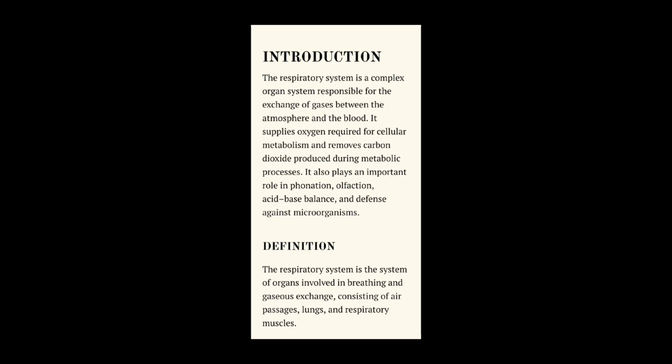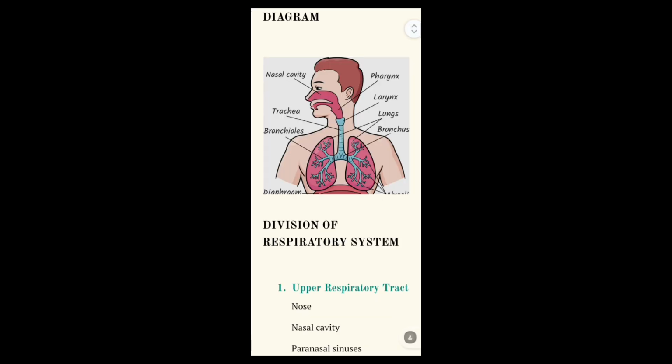Okay, now we'll learn about introduction and definition. If you don't want to write this much, then you have to write an introduction like: the respiratory system is a complex organ system responsible for exchange of gases between the atmosphere and the blood. Then go for definition. In definition, you have to write: the respiratory system is a system of organs which is involved in what? Breathing and gaseous exchange. The next point, the respiratory system consists of air passages, lungs, and respiratory muscles.